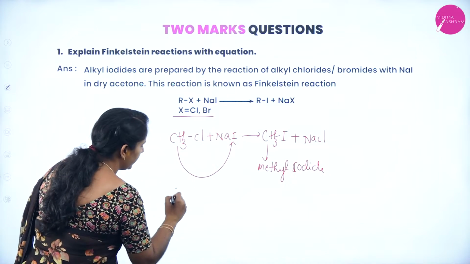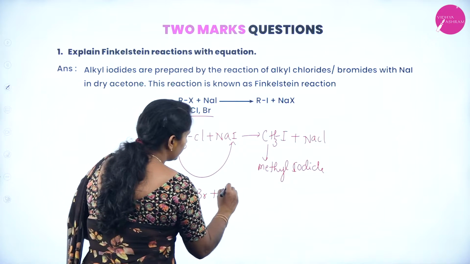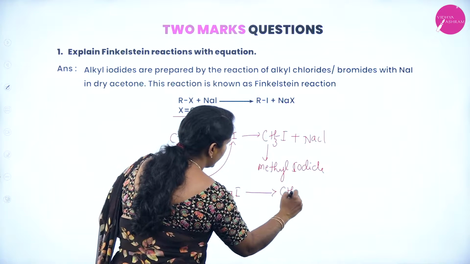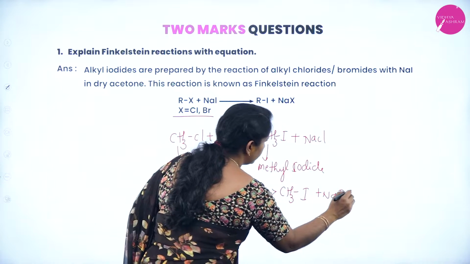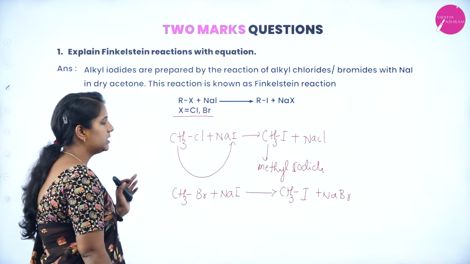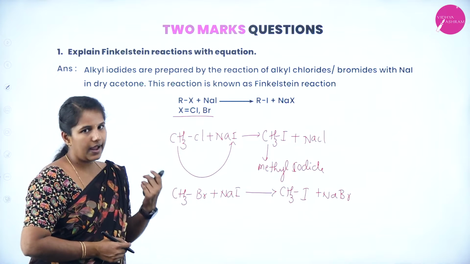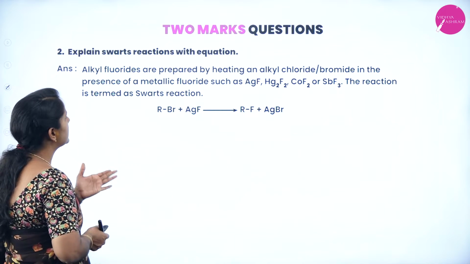You can write the same reaction with the bromide also. Alkyl bromide reacts with sodium iodide in presence of dry ether, and forms methyl iodide plus NaBr. So, this is also another way to prepare the alkyl iodide. Next, explain the Swarts reaction with an example.